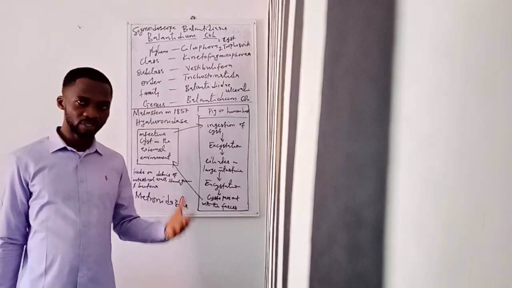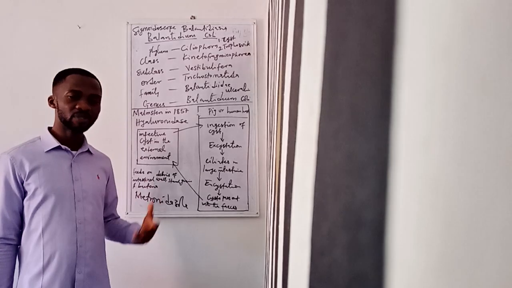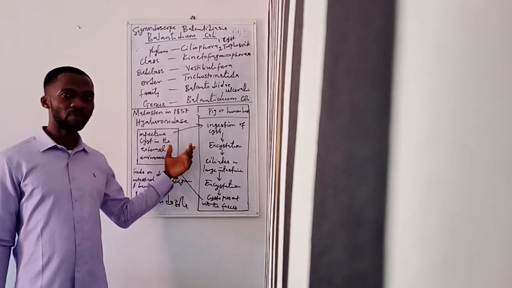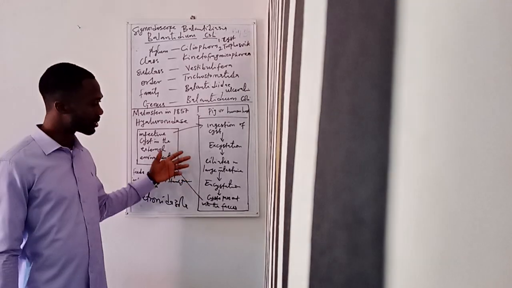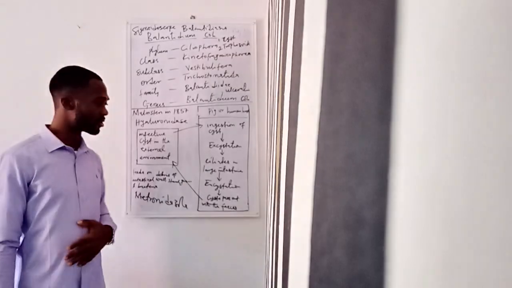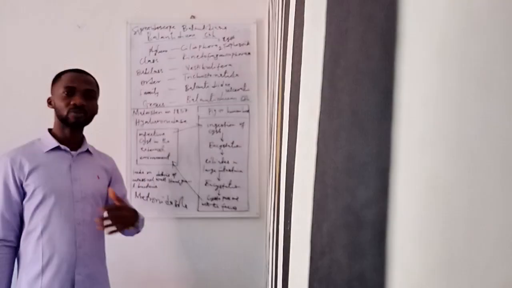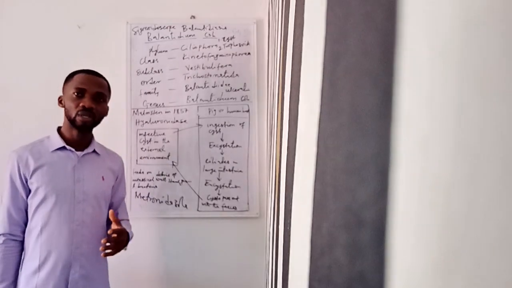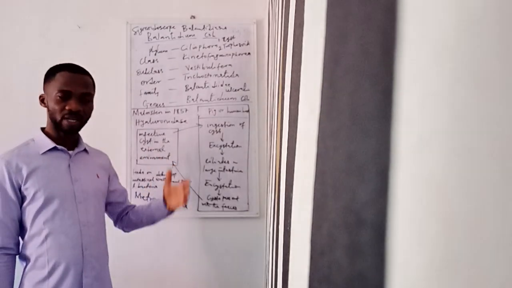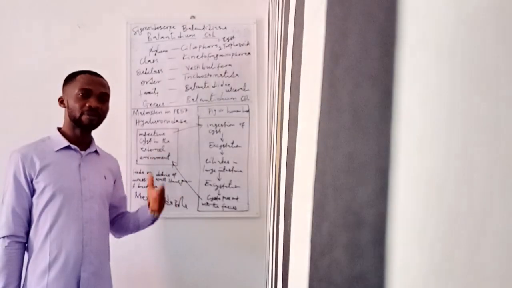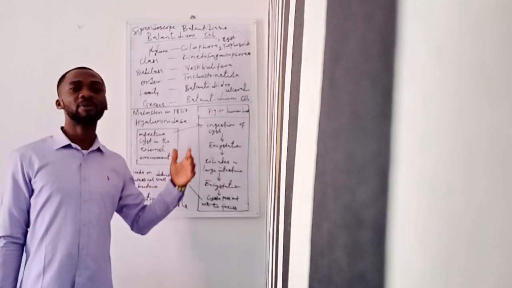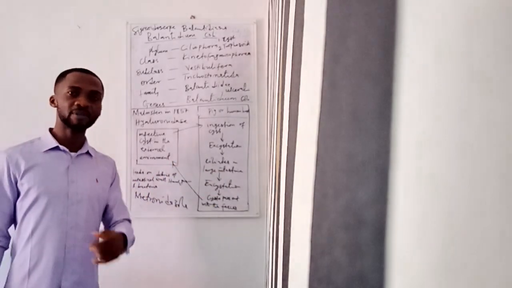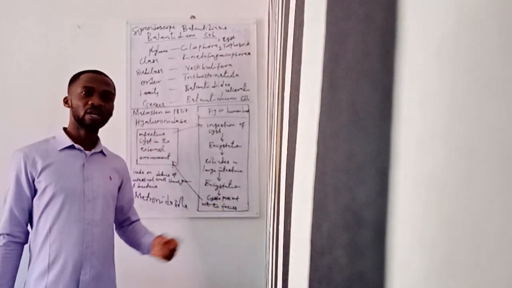Then, of course, epidemiology, the spread of the disease. The same method by which Entamoeba histolytica spreads is also the same method that this parasite spreads. So you can go back to all the methods I mentioned that can help to spread the disease. Flies can help to spread this, like I said. If someone is suffering from balantidiasis, the person defecates here, then flies can perch on it and also perch on